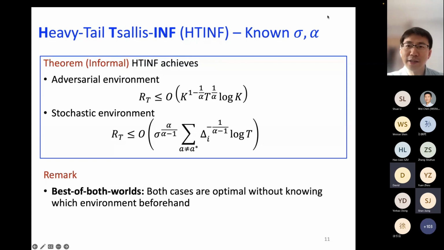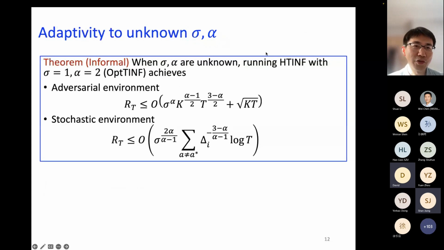Of course, as I said, the HeavyTailed AdaTINF algorithm actually requires knowledge of sigma and alpha. The next thing we do is show that the algorithm can be applied to the case when we do not have sigma and alpha. The way we do it is that when sigma and alpha are unknown, we can run HeavyTailed AdaTINF with sigma equals 1 and alpha equals 2, and we call this the op-TINF. We can guarantee that if the environment is adversarial, our regret is this.